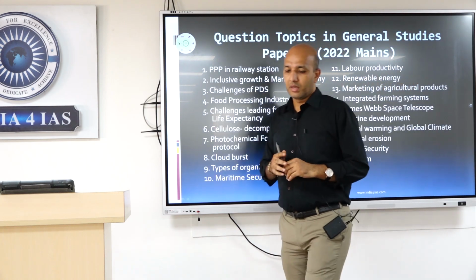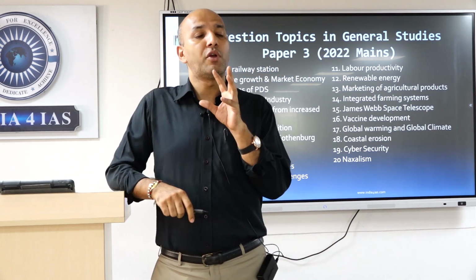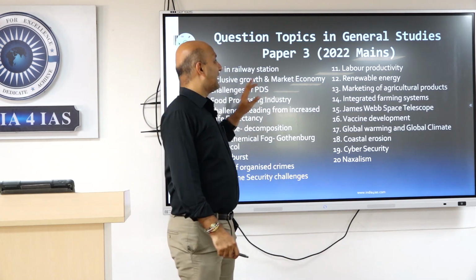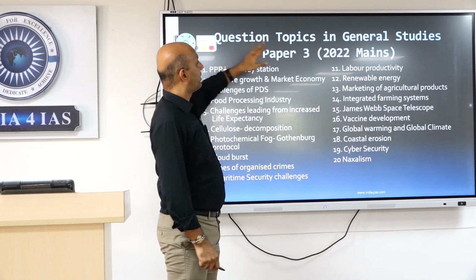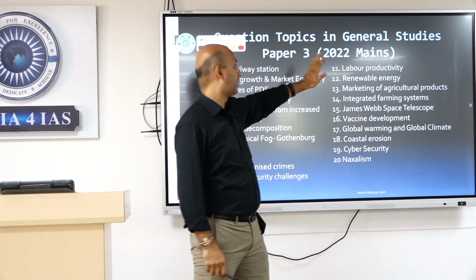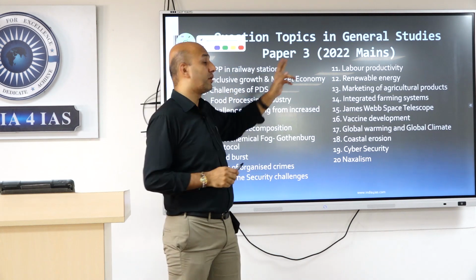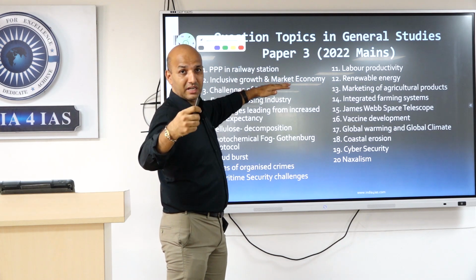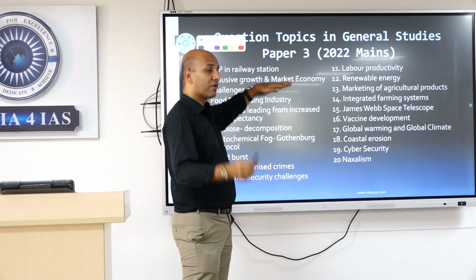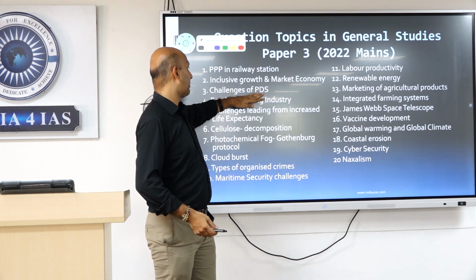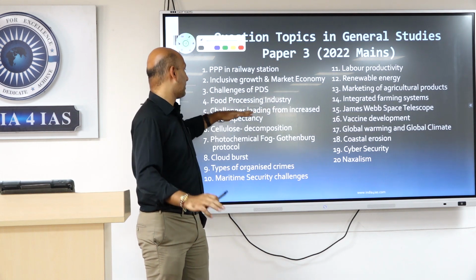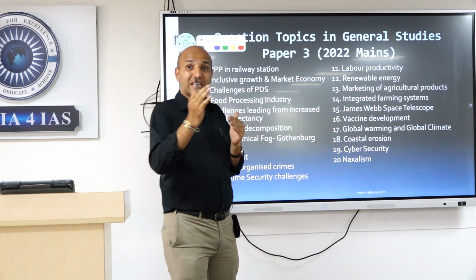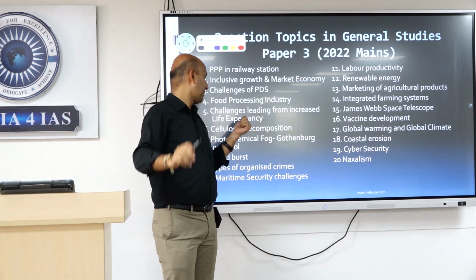Now the question paper. Just last year and this year, I'll touch upon the topics so that you understand the bouncer pattern from the perspective of GS paper 3 of 2022. Last year: PPP in railways, why? Because India was allowing more private sector investment in railway station development. Inclusive growth and market economy, challenges in PDS, attemptable. Food processing industry, direct question, attemptable. Challenges leading to increased life expectancy. Now this is health, but from a science and technology perspective related to health, still attemptable.